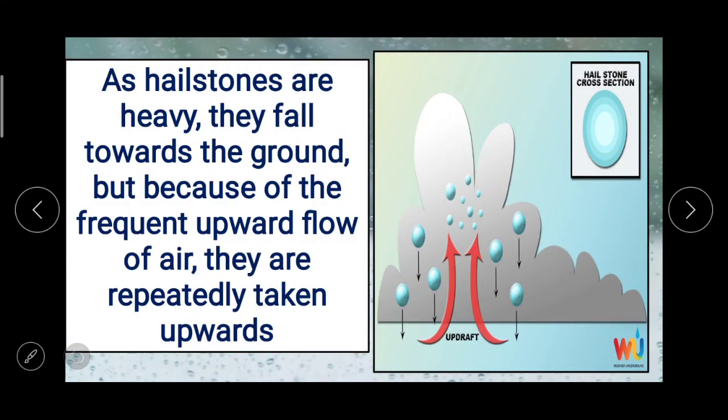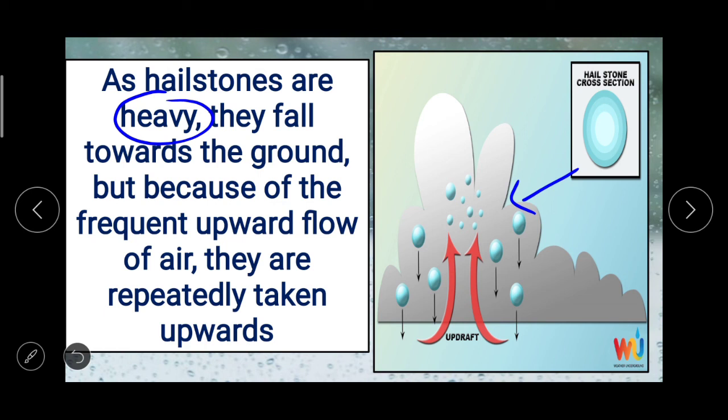Hailstones are heavy. As hailstones are heavy they fall towards the ground, but because of the frequent upward flow of air they are repeatedly taken upwards. Now try to understand this. उनका वजन ज़्यादा होता है, हेवी होते हैं, तो कंटिन्यूसली बिकॉज ऑफ ग्रेविटेशन अर्थ के ग्राउंड की तरफ आते हैं, लेकिन एयर का फ्लो भी उसी वक्त अपवर्ड में ज़्यादा होता है, तो उनको वो ऊपर खींचते हैं. Like this, here you can see in this picture, in this image.